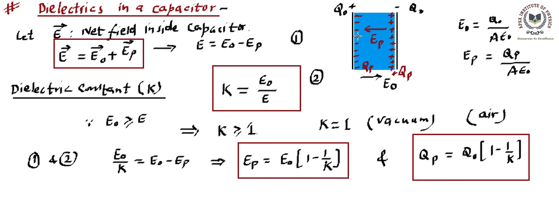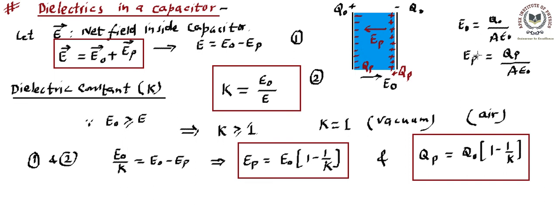So let me sum it up quickly and then move ahead. We were talking about the dielectrics in a capacitor. This was the capacitor which was charged. Because of the charge there was a field. Because of this field, this dielectric material gets polarized. So plus charge accumulates close to the negative charge plate, and negative charge accumulates close to the positive charge plate.